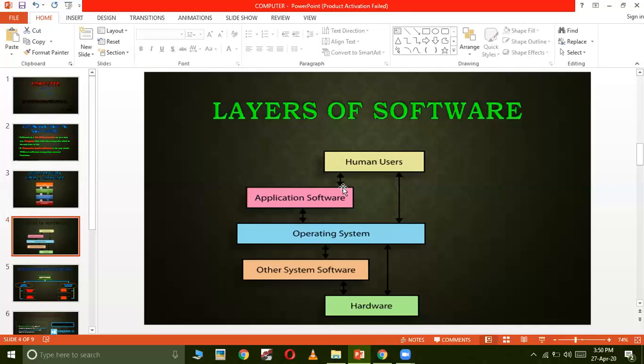So both types of work are being done. Now, whatever input has been given to the application software is sent to the operating system. After the operating system, that signal is sent to the hardware. Sometimes it happens that we are not using the proper application software. For example, you may have heard the word computer drivers. These are some of the utility software which are used by the computer.